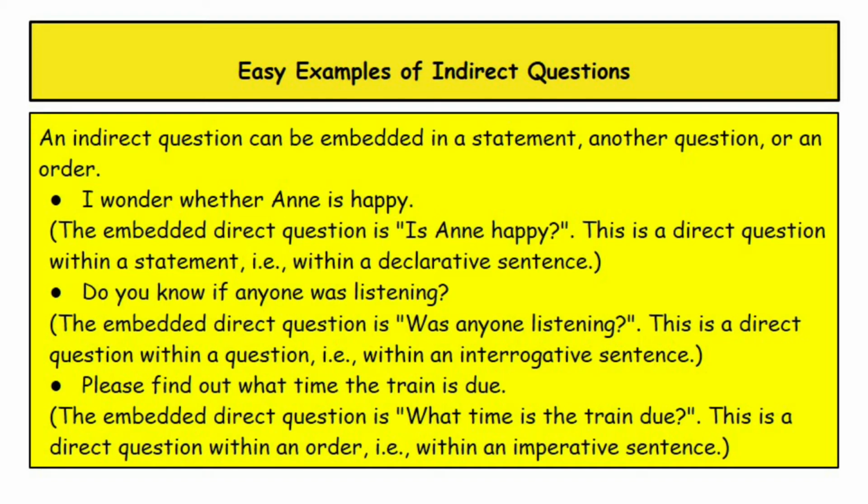This is a direct question within a statement, in other words, within a declarative sentence. Do you know if anyone was listening? The embedded direct question is: was anyone listening? This is a direct question within a question, just like within an interrogative sentence.